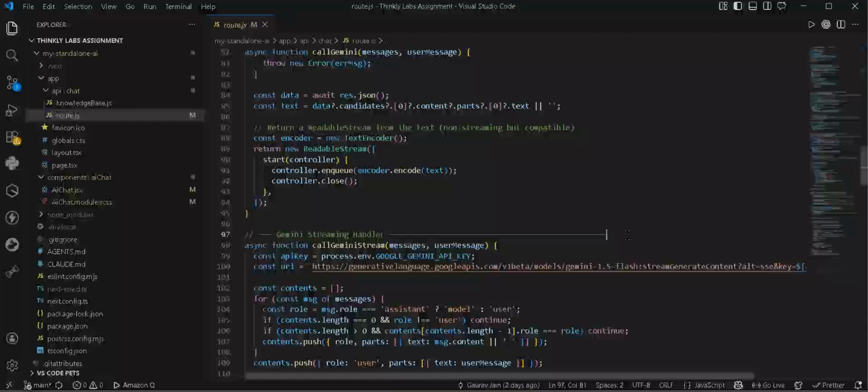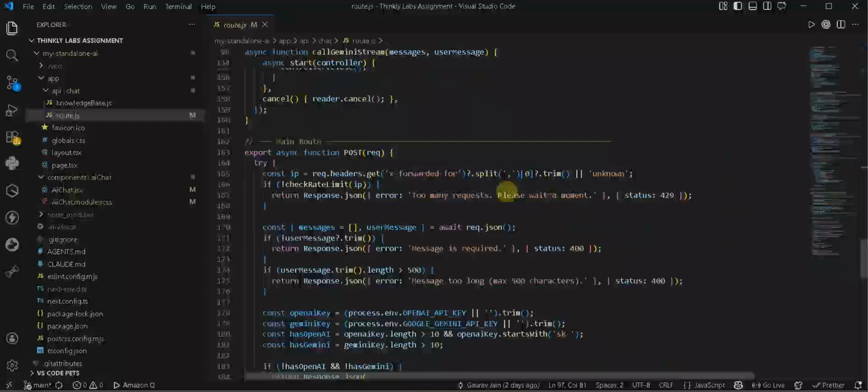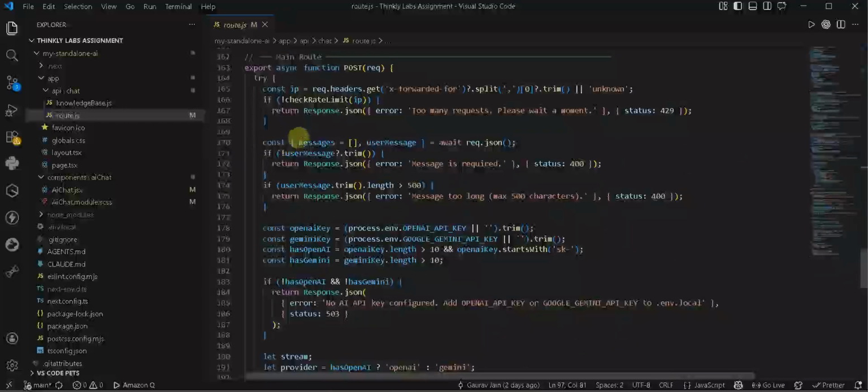Also, input validation is there, from lines 170 to 176. I check for empty messages, enforce a 500 character limit, and return proper HTTP status codes. These are small things, but they show a production mindset.